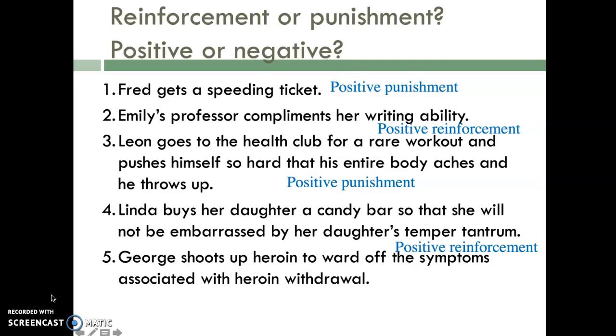Okay, last example. So George shoots up heroin to ward off the symptoms associated with heroin withdrawal. So think about whether this is going to increase or decrease the likelihood of that behavior in the future. And why is it going to increase or decrease that behavior? Is it because it's adding something or taking something away? So here I would say this is negative punishment.